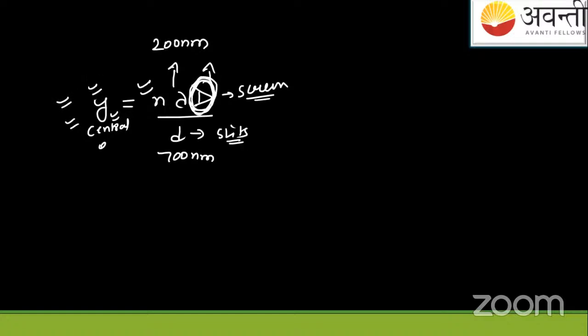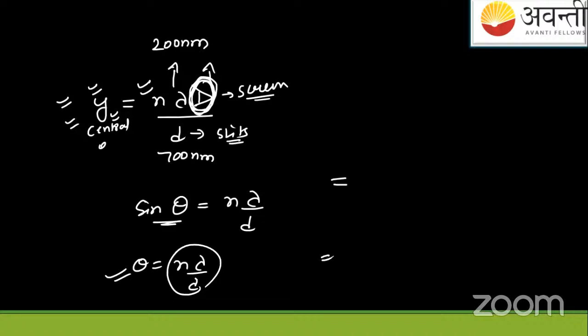So now I'll use the theta rule. Theta was given like this: theta equals n lambda by d. If you remember, sine theta was there, so we applied that when theta is very small, sine theta is approximated to be theta. So we can say n lambda by d, and what does theta stand for?